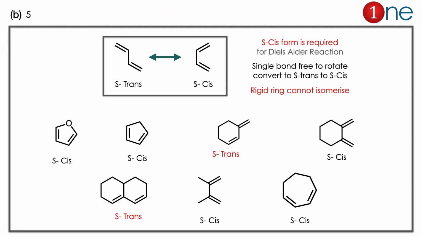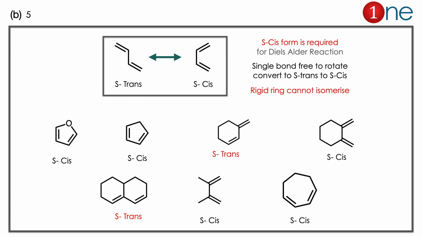Here, 5 structures can undergo Diels-Alder reaction because the Diels-Alder reaction requires the s-cis form. If the compound is available with an s-trans form, s-cis is also possible because of the conformation. Since it is connected through a single bond, it can rotate or flip to the s-cis form. The s-cis form is best for Diels-Alder reaction. If the ring is rigid, it cannot isomerize, so the s-trans form cannot convert into the s-cis form.